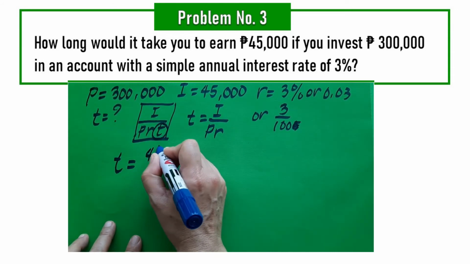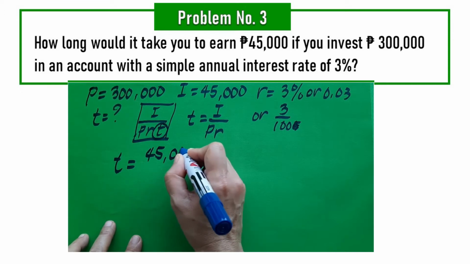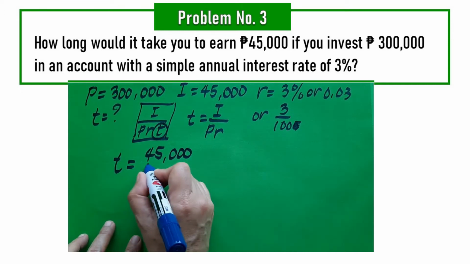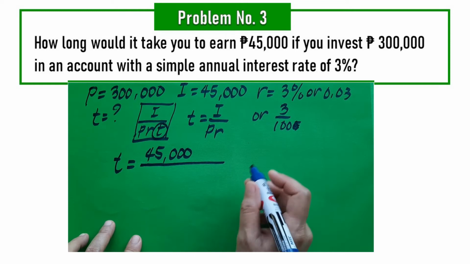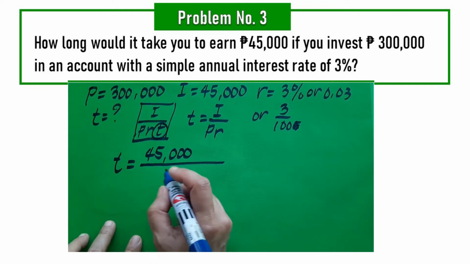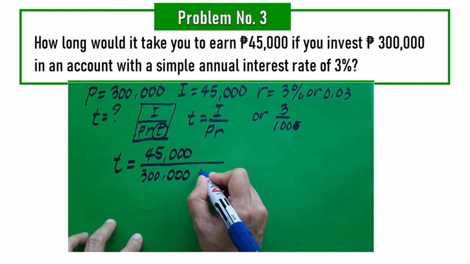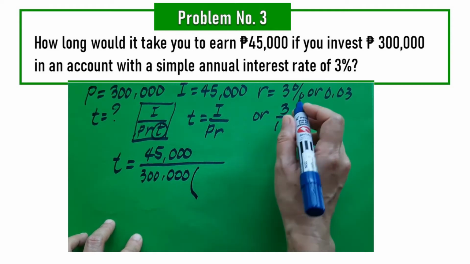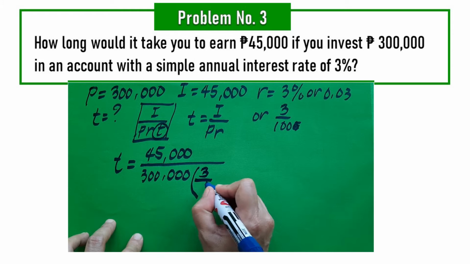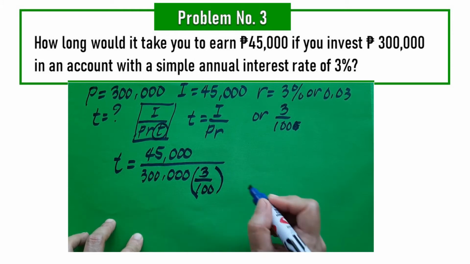So you will have 45,000, over, we have our P, which is 300,000, times, I will use the fraction, 3 over 100.